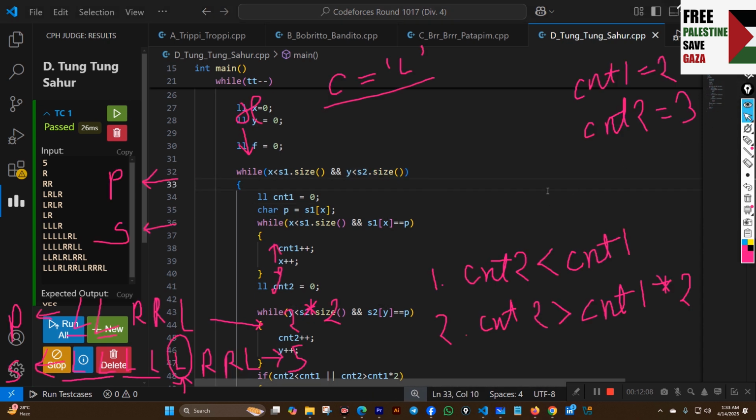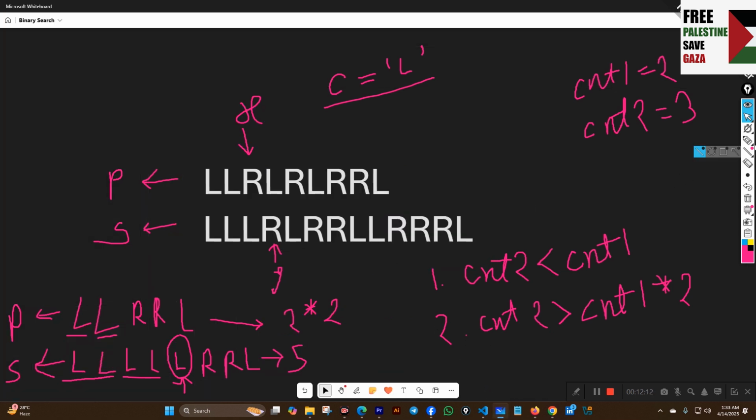Another one I missed out: when p and s are going to satisfy, the x should point to this L and y should point to this L. Then we can say that our two strings can be satisfied. So this condition must be satisfied as well as these two.